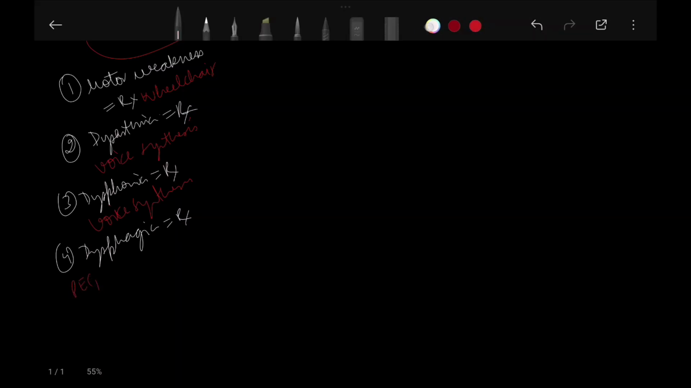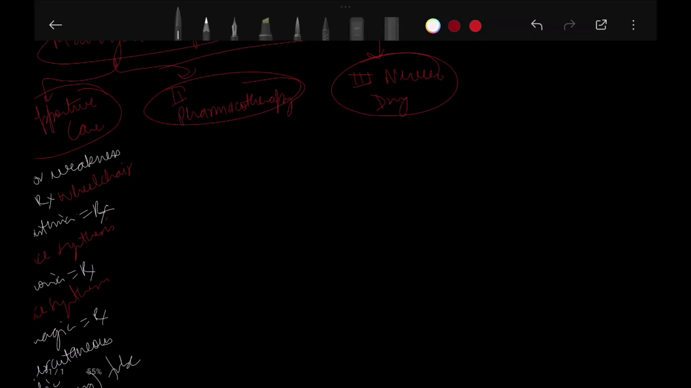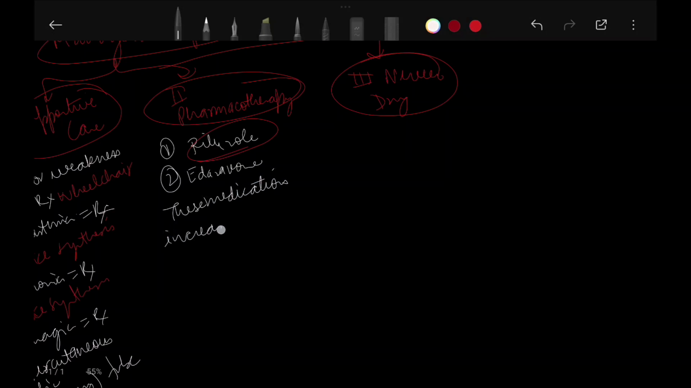In dysphagia, there is PEG, percutaneous endoscopic gastrostomy tube. And in pharmacotherapy, we have riluzole, not eculizumab, natalizumab or ocrelizumab like we studied earlier. Remember that. Then we have edaravone. These medications increase survival by a few months.